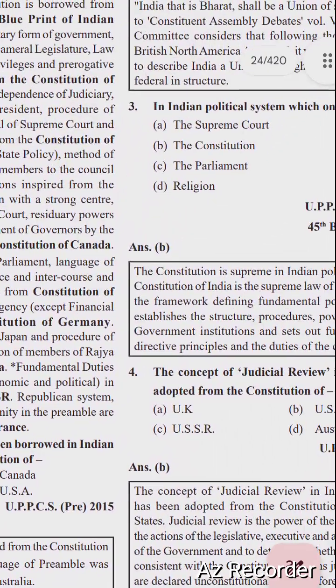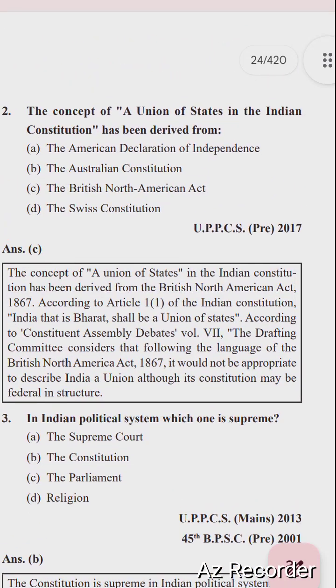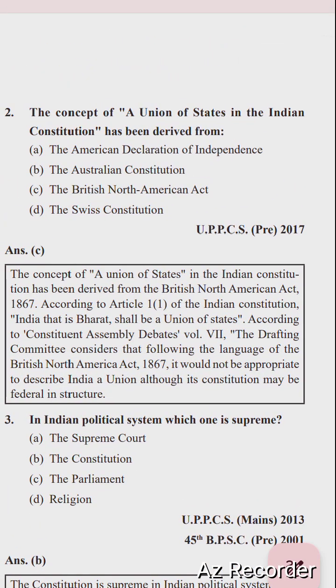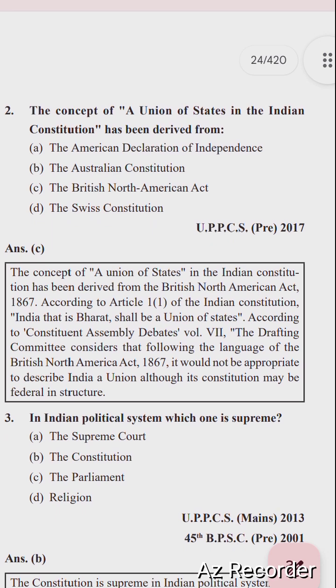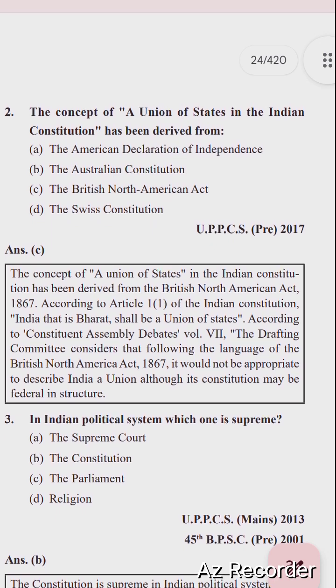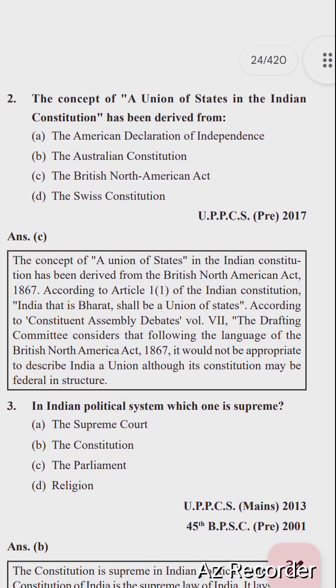So the next question is: the concept of a union of states in the Indian Constitution has been derived from which of the following? Options are the American Declaration of Independence, the Australian Constitution, the British North American Act, and the Swiss Constitution. The right option is option C, the British North American Act. The concept of a union of states in the Indian Constitution has been derived from the British North American Act.